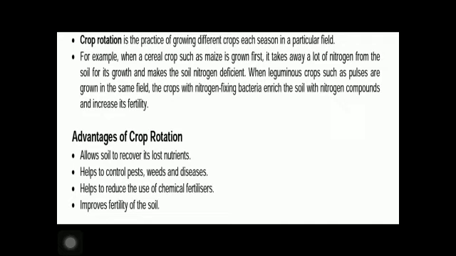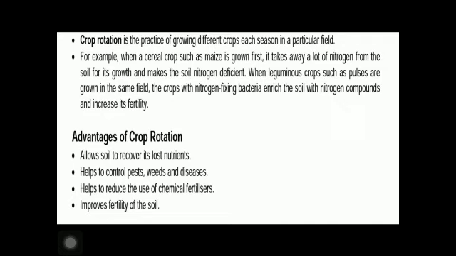For example, when wheat or rice crop use large amount of nitrogen from the soil, this nitrogen can be replenished if the next crop grown is capable of fixing atmospheric nitrogen. Such a crop can grow in a nitrogen deficient soil, and at the same time the soil is replenished with usable nitrogen because of its ability to fix atmospheric nitrogen.